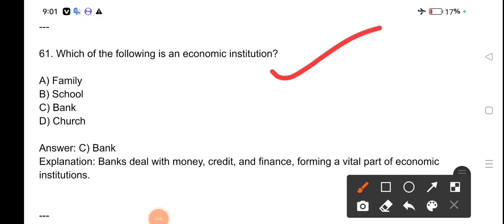Which of the following is an economic institution? Family, school, bank, church. Bank is an economic institution. Banks deal with money, credit and finance, forming a vital part of economic institutions.